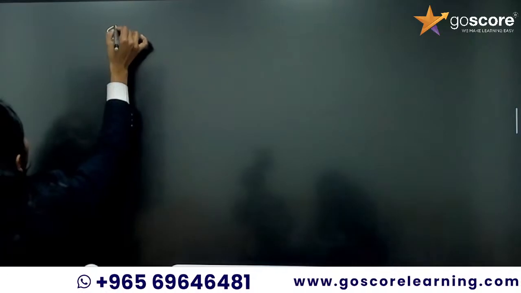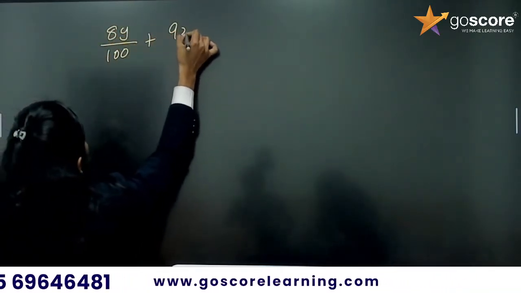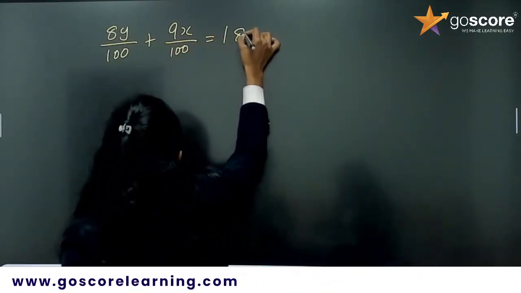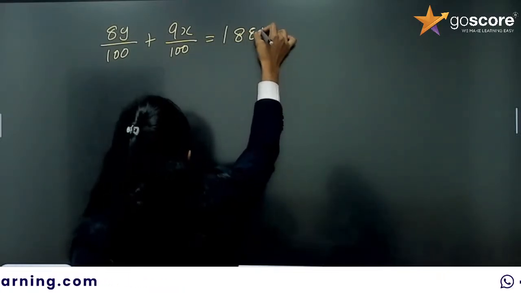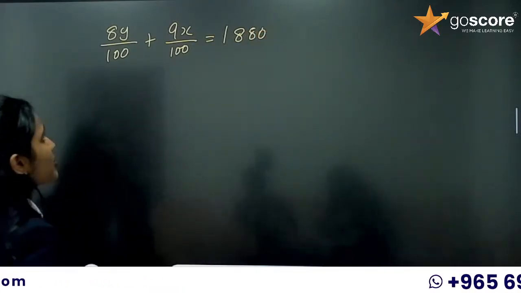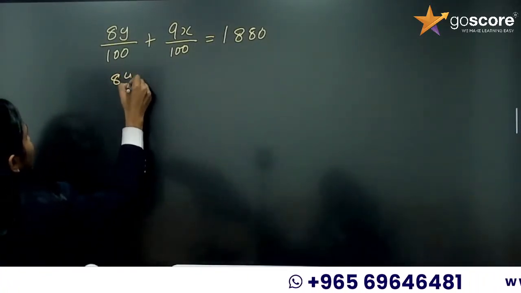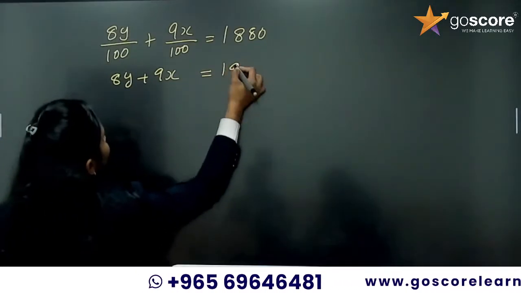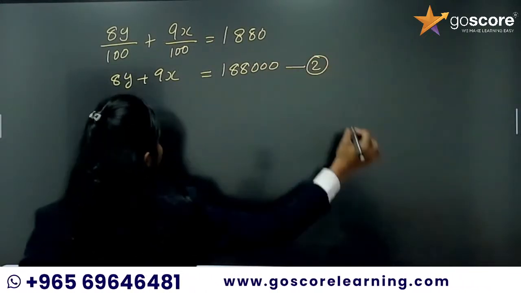So what happens? 8y by 100 plus 9x by 100 will be equal to 20 more, means instead of 1860 it will be 1880. Here also 100 is a common factor, so 8y plus 9x is equal to 1,88,000. This is our equation 2.